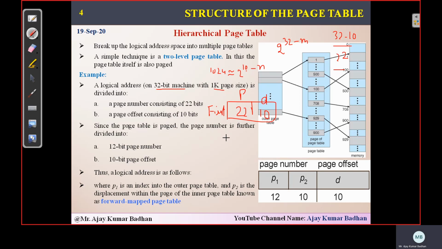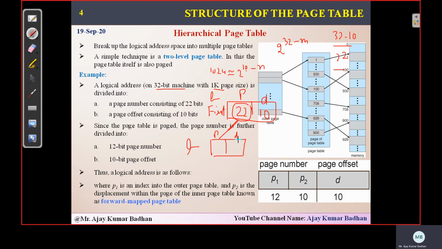Okay. Now apart from this particular page table, we will again be splitting. Since we are using a two-level page table here, we will be splitting it into another level. This is level 1, and this is level 2. In level 2, whatever page number we have here, we are going to split it up again.